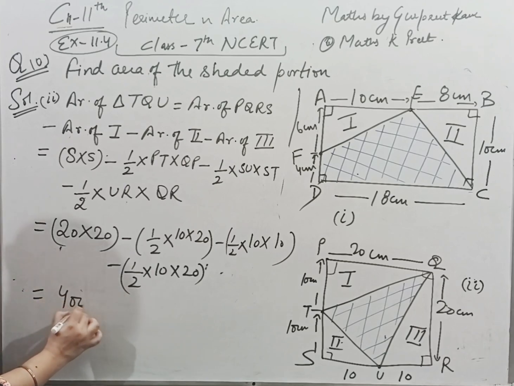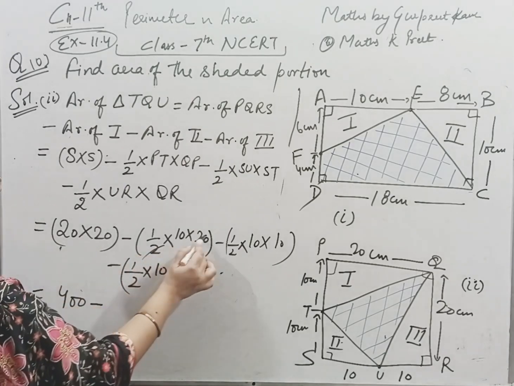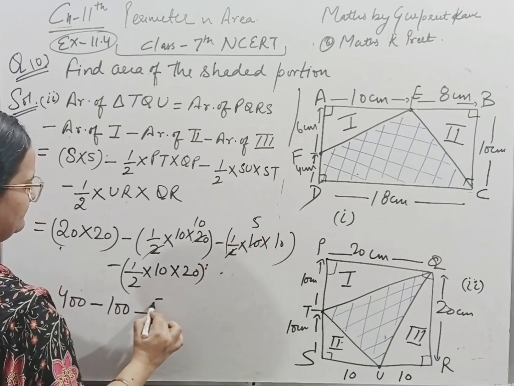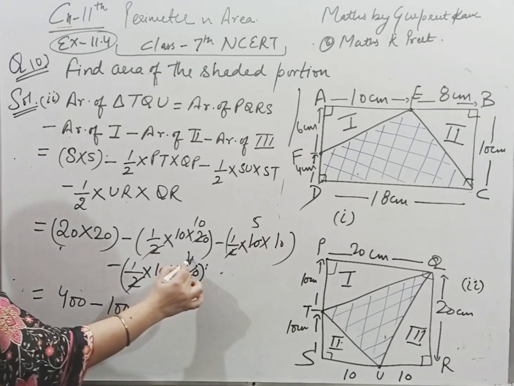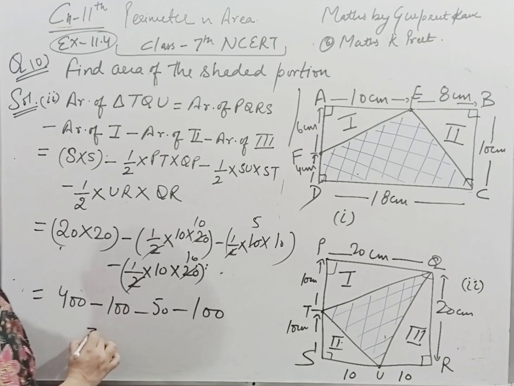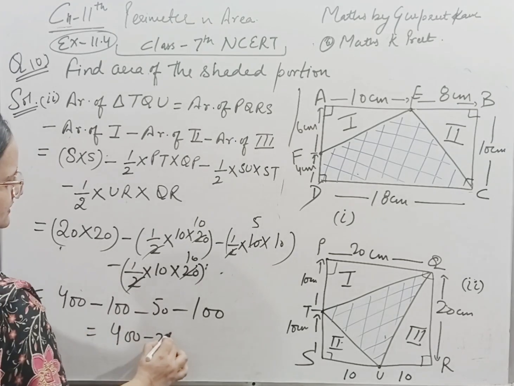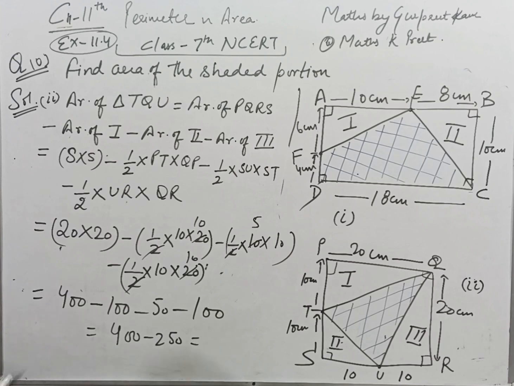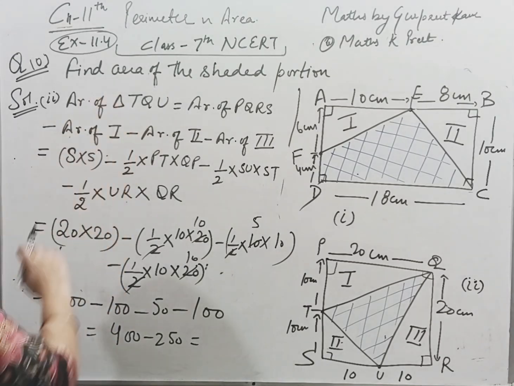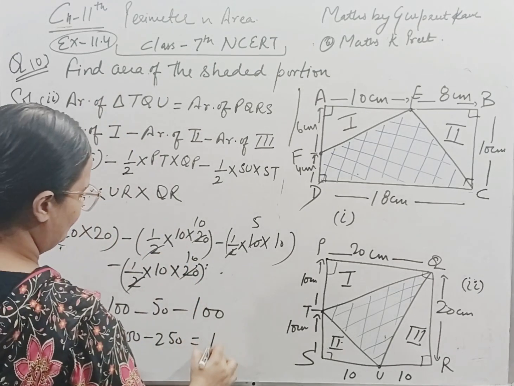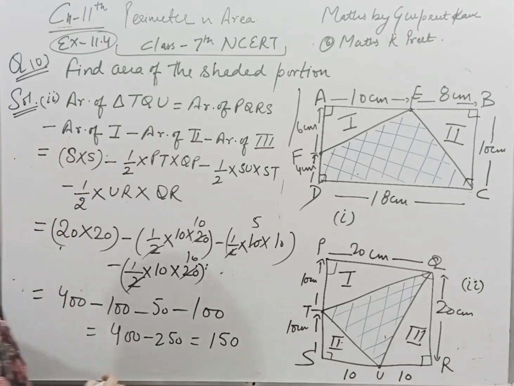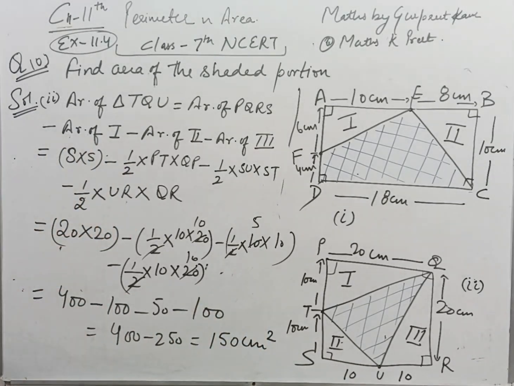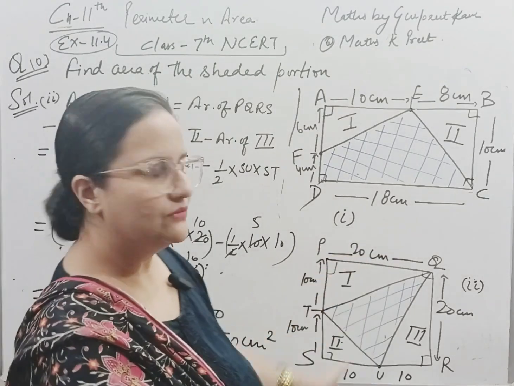This is 400 minus 2 tens are 100, minus 2 fives are 50, minus 2 tens are again 100. So I am getting 400 minus 250. The answer for this is 150 centimeter square. This is the area of this triangle TQU.